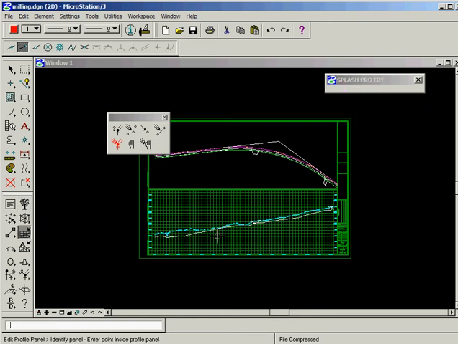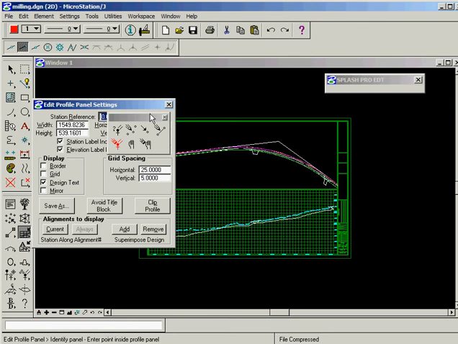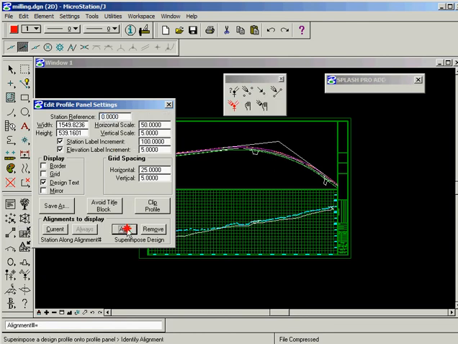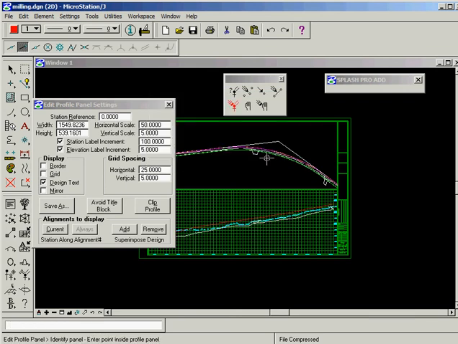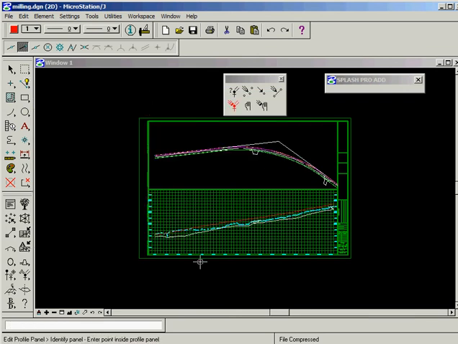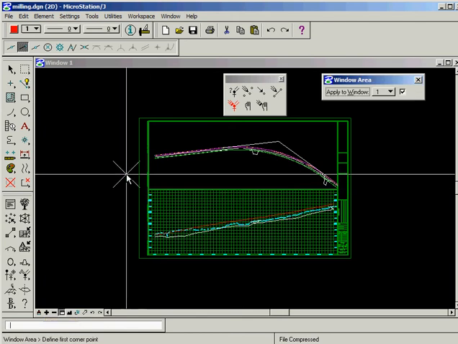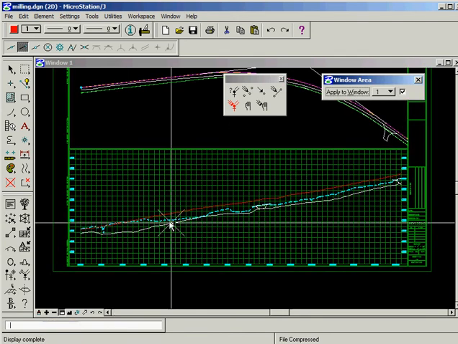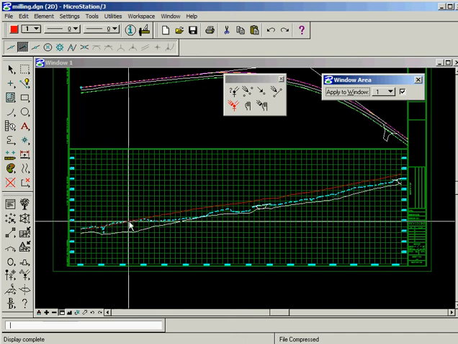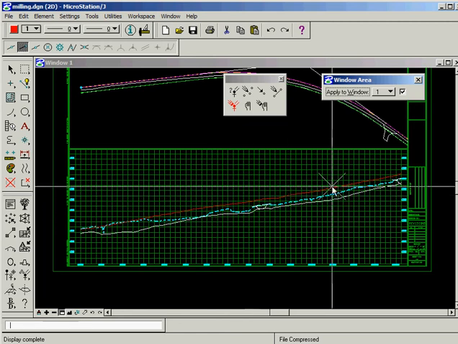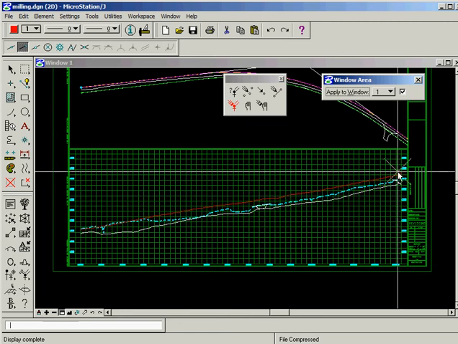So I'll edit my profile panel and I'll add alignment number 24. Now, here's what we're looking at. If we wanted to design a 2% slope 25 feet out, we could be designing it basically along this red profile.